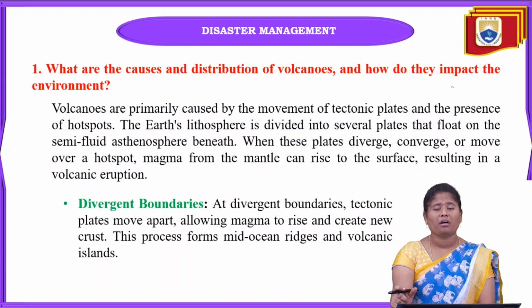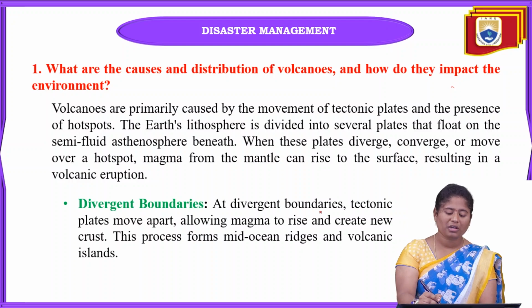When these plates diverge or converge and move towards a hotspot, magma under the mantle can rise towards the earth's surface. Magma will always be nearer to the hotspots. So when there is displacement of the tectonic plates, magma from the mantle rises towards the earth's surface, and that results in a volcanic eruption.